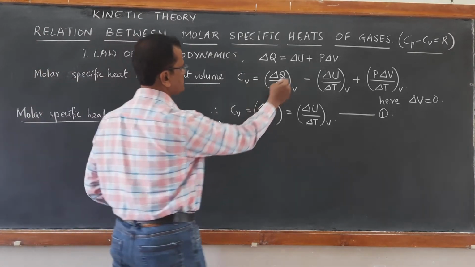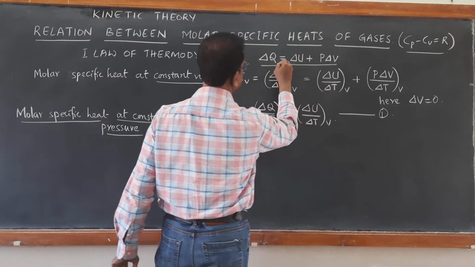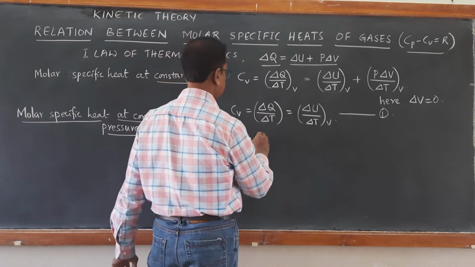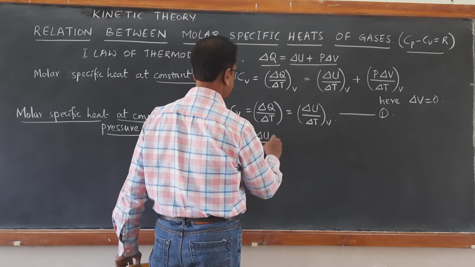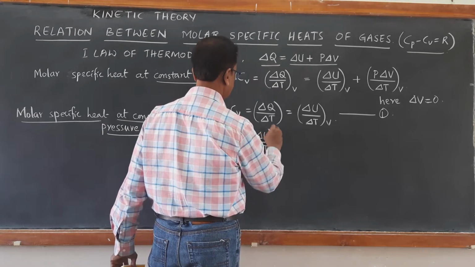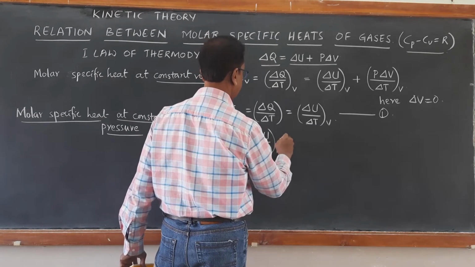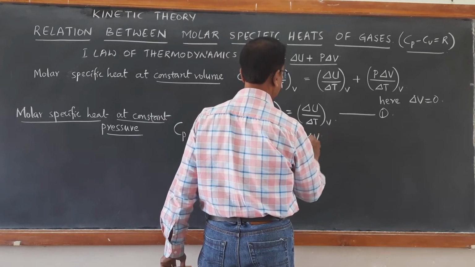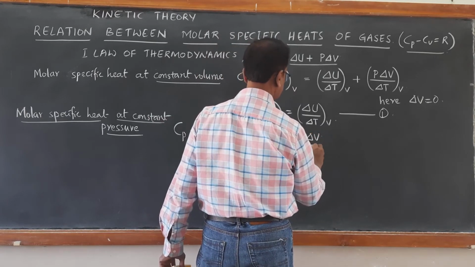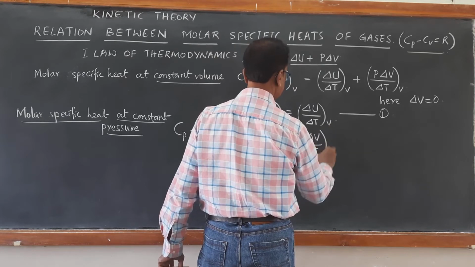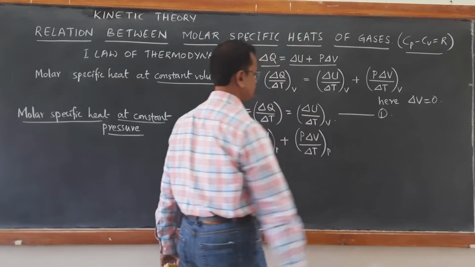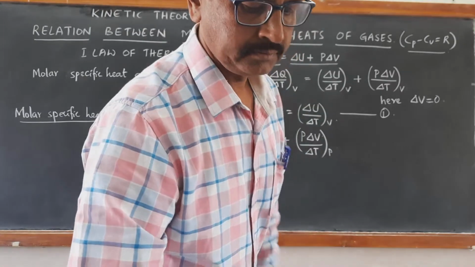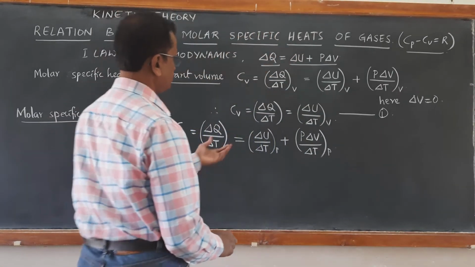Again we will substitute the same equation of the first law of thermodynamics. So it becomes delta U by delta T at constant pressure plus P delta V by delta T at constant pressure. So here it has two terms.